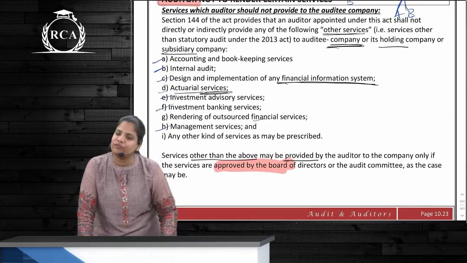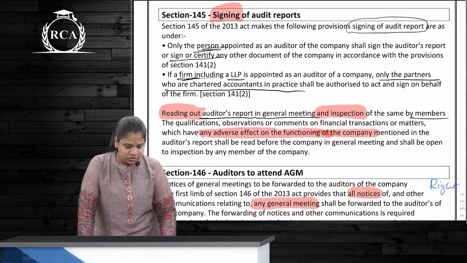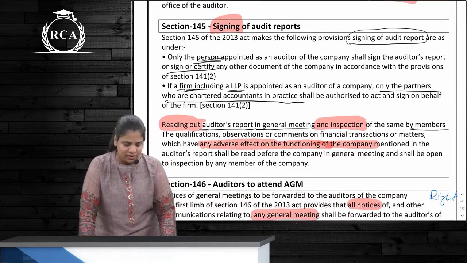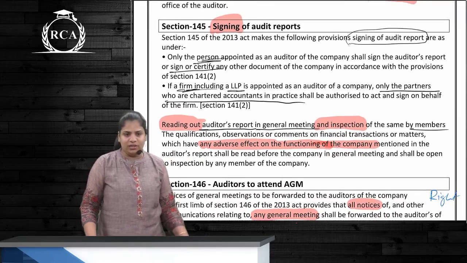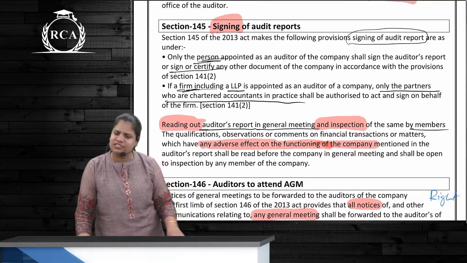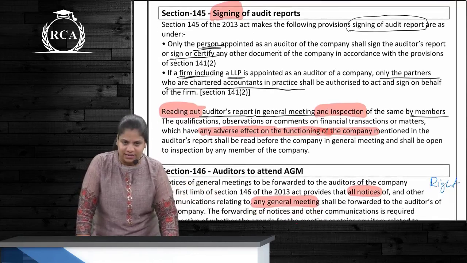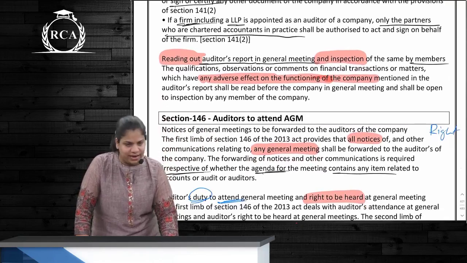Then the next one, 144, was the negative list, the prohibited list. We have covered it already. Two sections now. 145 talks about signing of the audit report. The person who is appointed as an auditor, an individual, will sign the audit report. If it is a firm, who can sign it? Any partner can sign it, provided he is a CA in practice, correct?